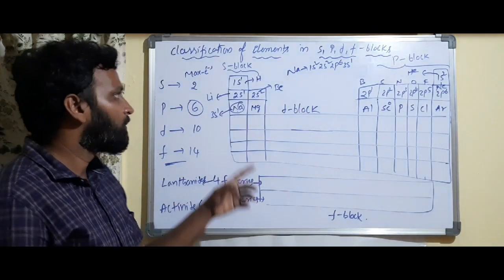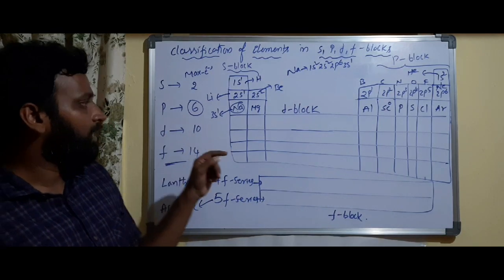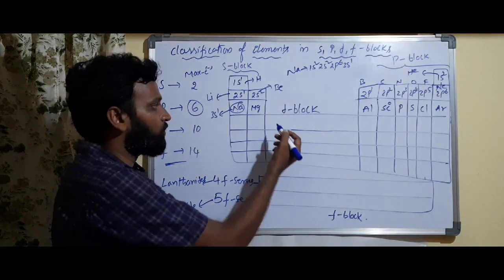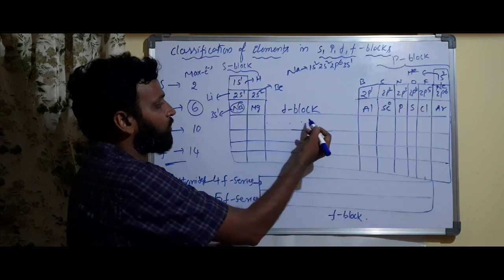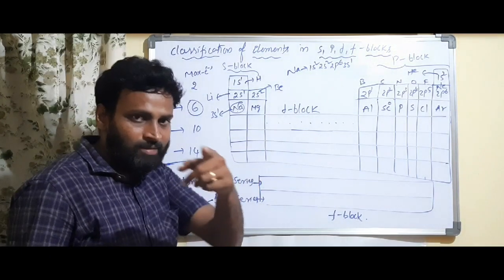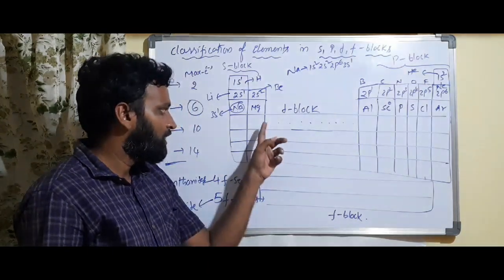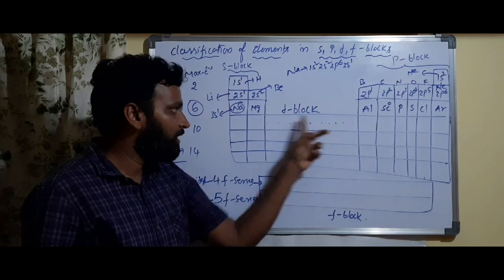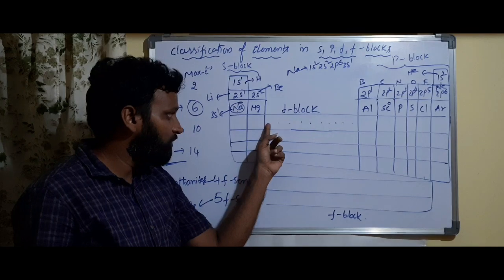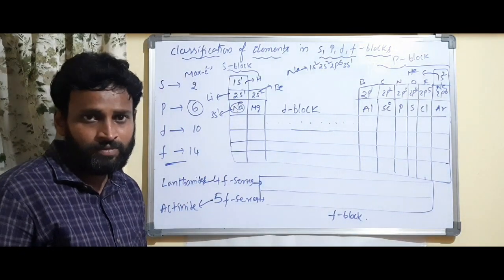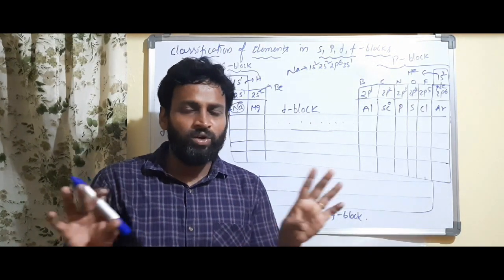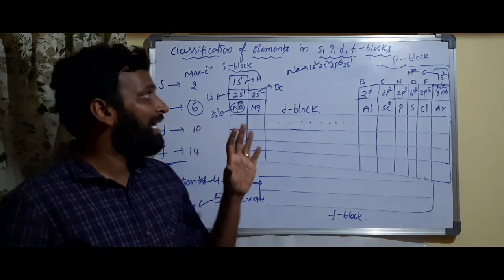Why does D consist of 10 groups? Because D can have maximum how many electrons? 10. Why am I telling, understanding? Classification based on filling of electrons in various subshells, as I told you. So it starts with d1, d2, d3, d4, d5, d6, d7, d8, d9, d10. Suppose scandium starts, scandium is 3d1 or not? See the electronic configurations. Scandium 3d1, zinc here last element. In this D block I am talking, in D block, here first 3d1 ends with 3d10 like this. Hope you understood till here. Don't worry, after next class you will have full clarity about the total classification.